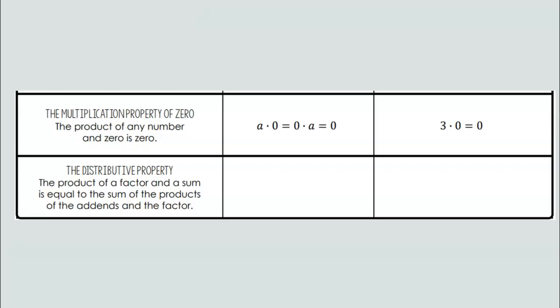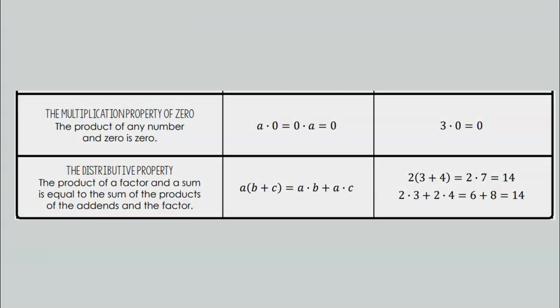The distributive property is what we've been working on, and that's the product of a factor and a sum is equal to the sum of the products of the addends and the factor. What that's saying is a times b plus c is the same as separating it out and doing a times b and then adding a times c. So 2, in parentheses 3 plus 4, is the same as saying 2 times 7, which is 14, but we can split that apart and say 2 times 3, 2 times 4, add your answers together for 6 plus 8 also equals 14.